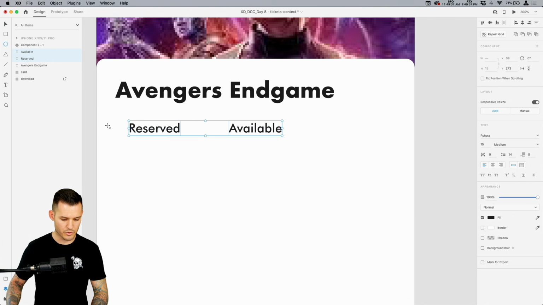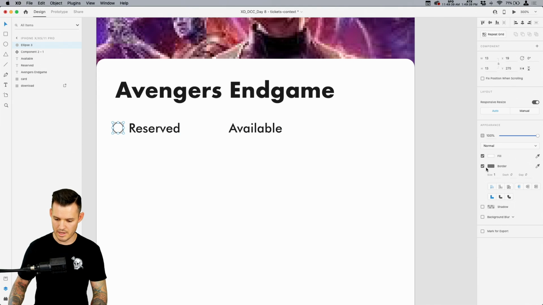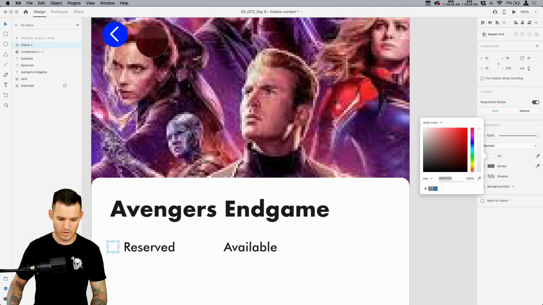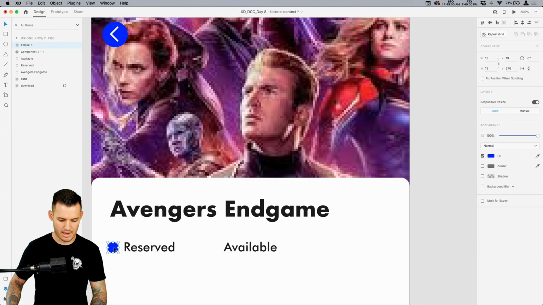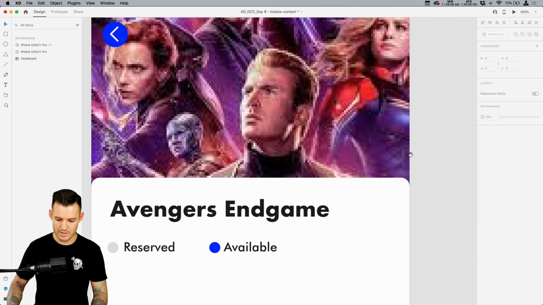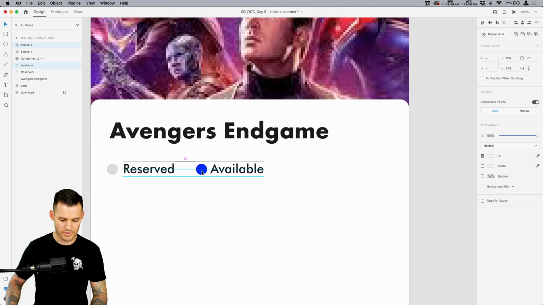We'll move these over and we're just going to do little ellipses that have some sort of color inside. Let's find our blue. Let's make sure it's in our swatches panel. Let's select the blue. Okay, I like that. And let's do a duplicate over here. We'll keep the available as the blue and then we'll do off limits like this as reserved. Okay, so far so good.